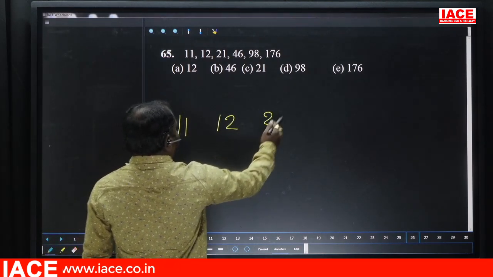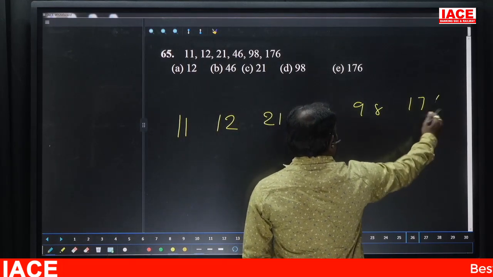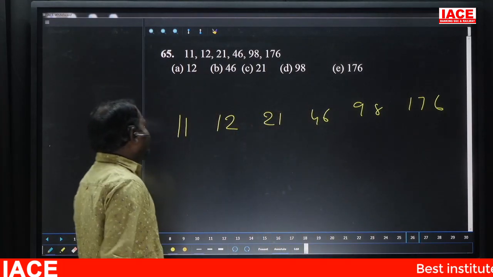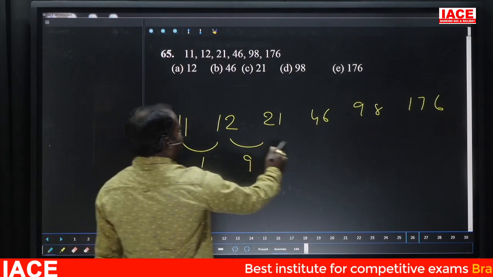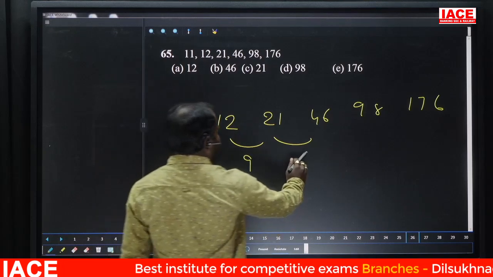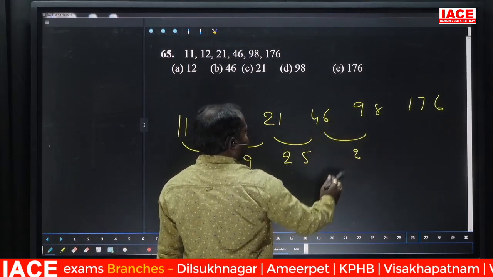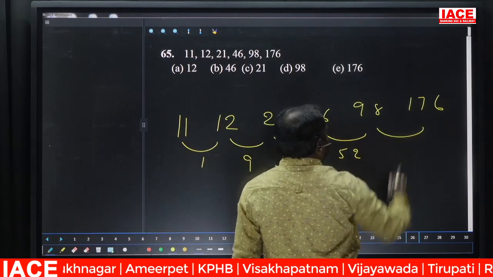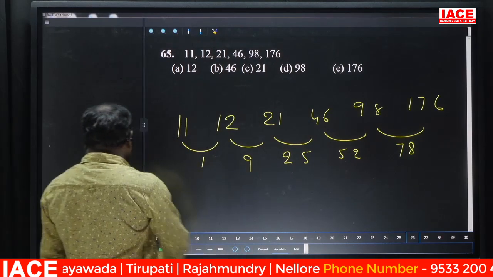11, 12, 21, 46, 98 and 176. See the difference: 11 to 12, the difference is 1. Here the difference is 9. 21 to 25, the difference is 25. To 52, the difference is 52. 78 difference. Now by observing, these are the